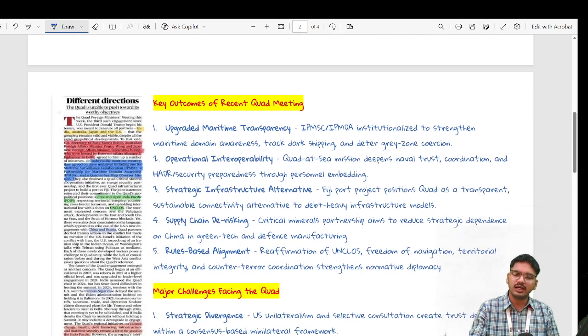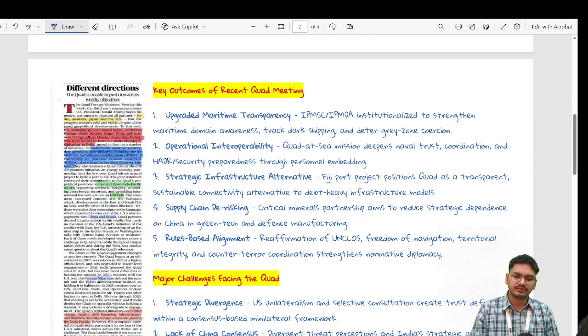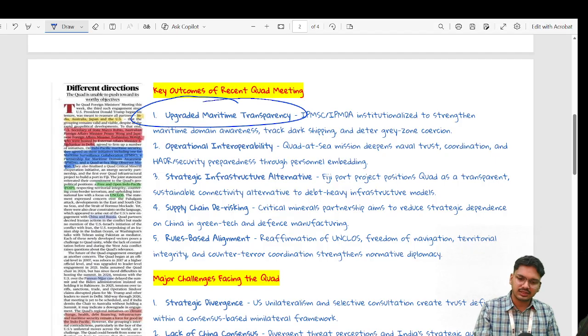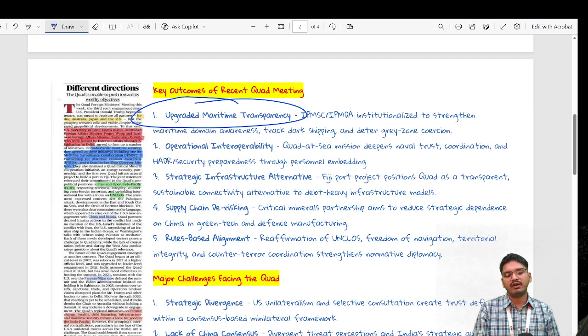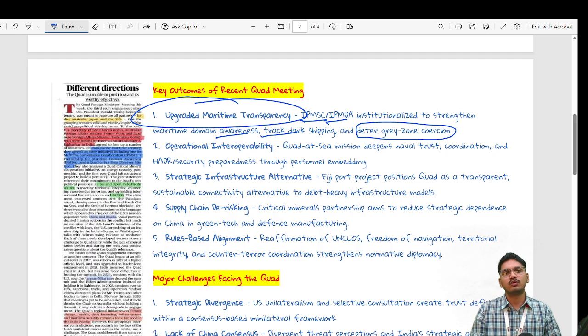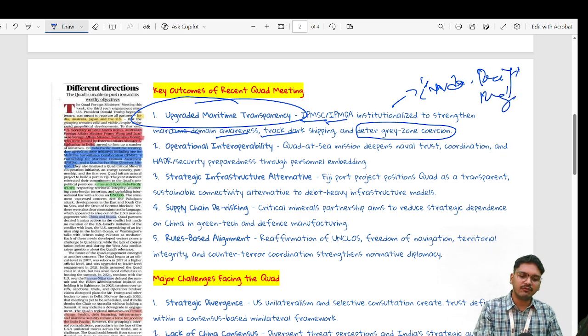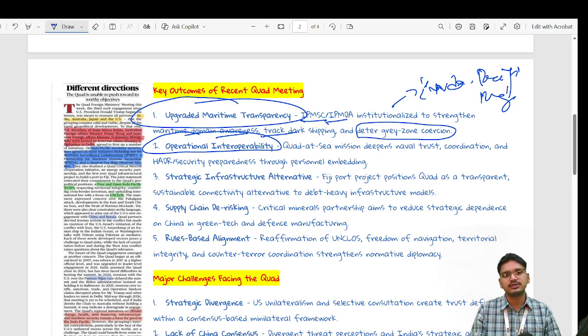So what were the key outcomes of the recent Quad meeting? The first outcome was upgraded maritime transparency, where we see IPMDA institutionalized to strengthen maritime domain awareness, track dark shipping, and deter grey zone coercion in the Indo-Pacific region. The second would be operational interoperability.